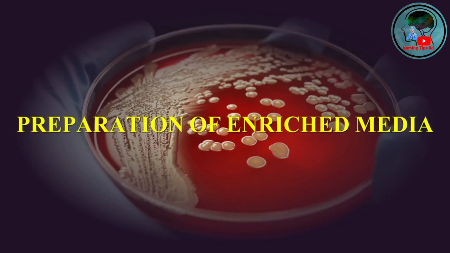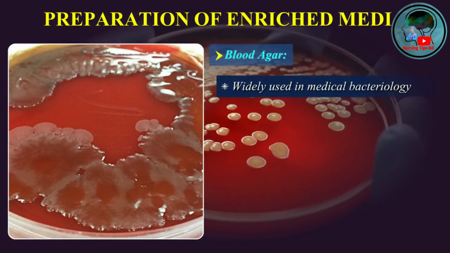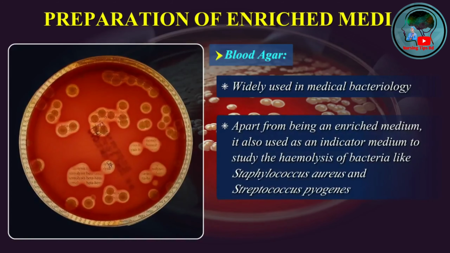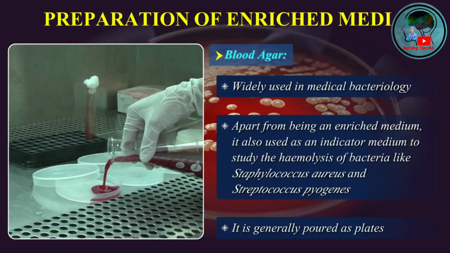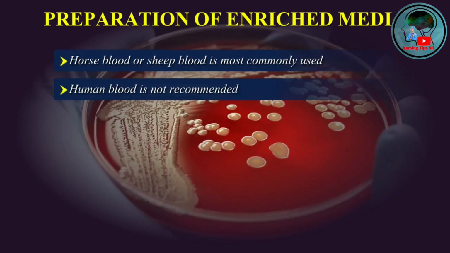Preparation of enriched media. Blood agar. Blood agar is widely used in medical bacteriology. Apart from being an enriched medium, it is also used as an indicator medium to study the hemolysis of bacteria like Staphylococcus aureus and Streptococcus pyogenes. It is generally poured as plates. Horse blood or sheep blood is most commonly used. Human blood is not recommended.